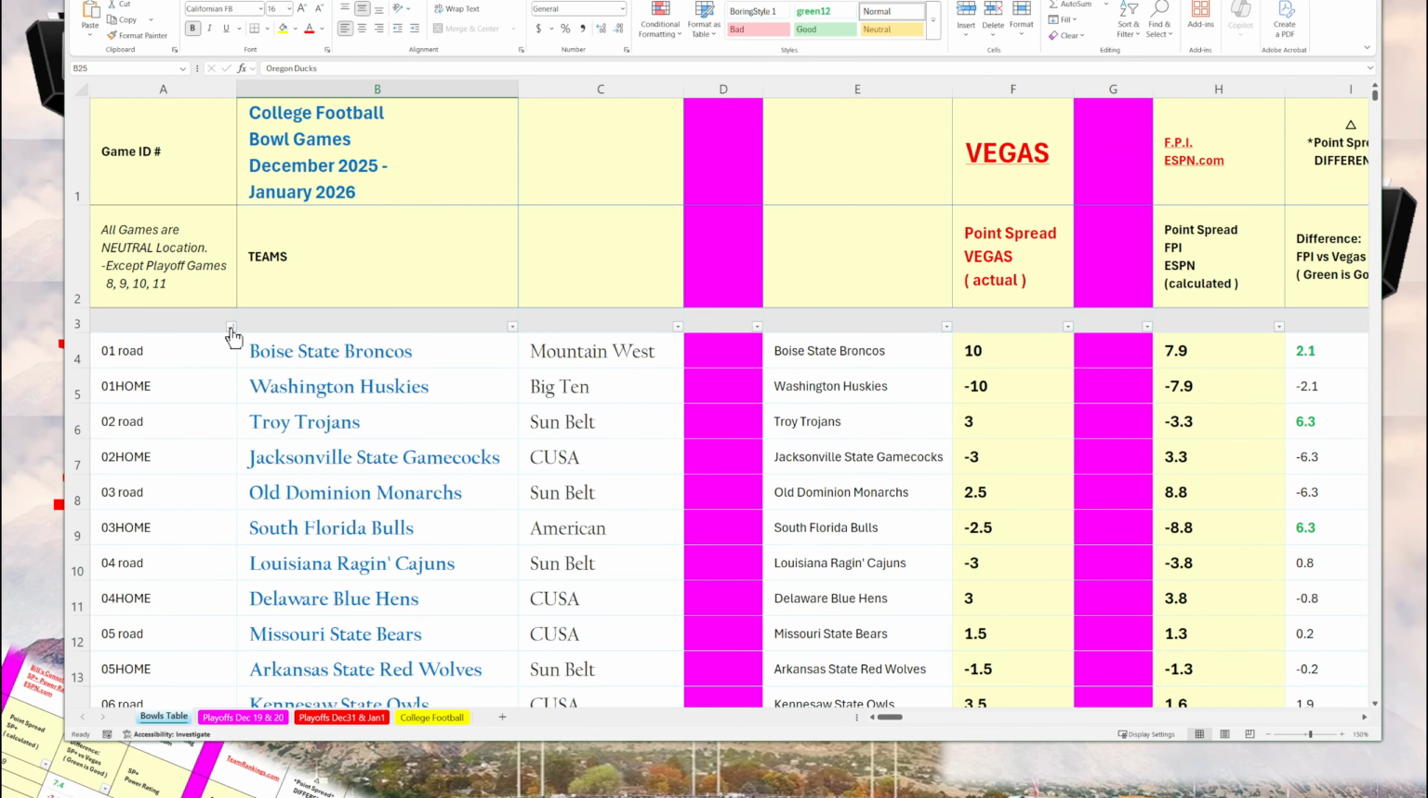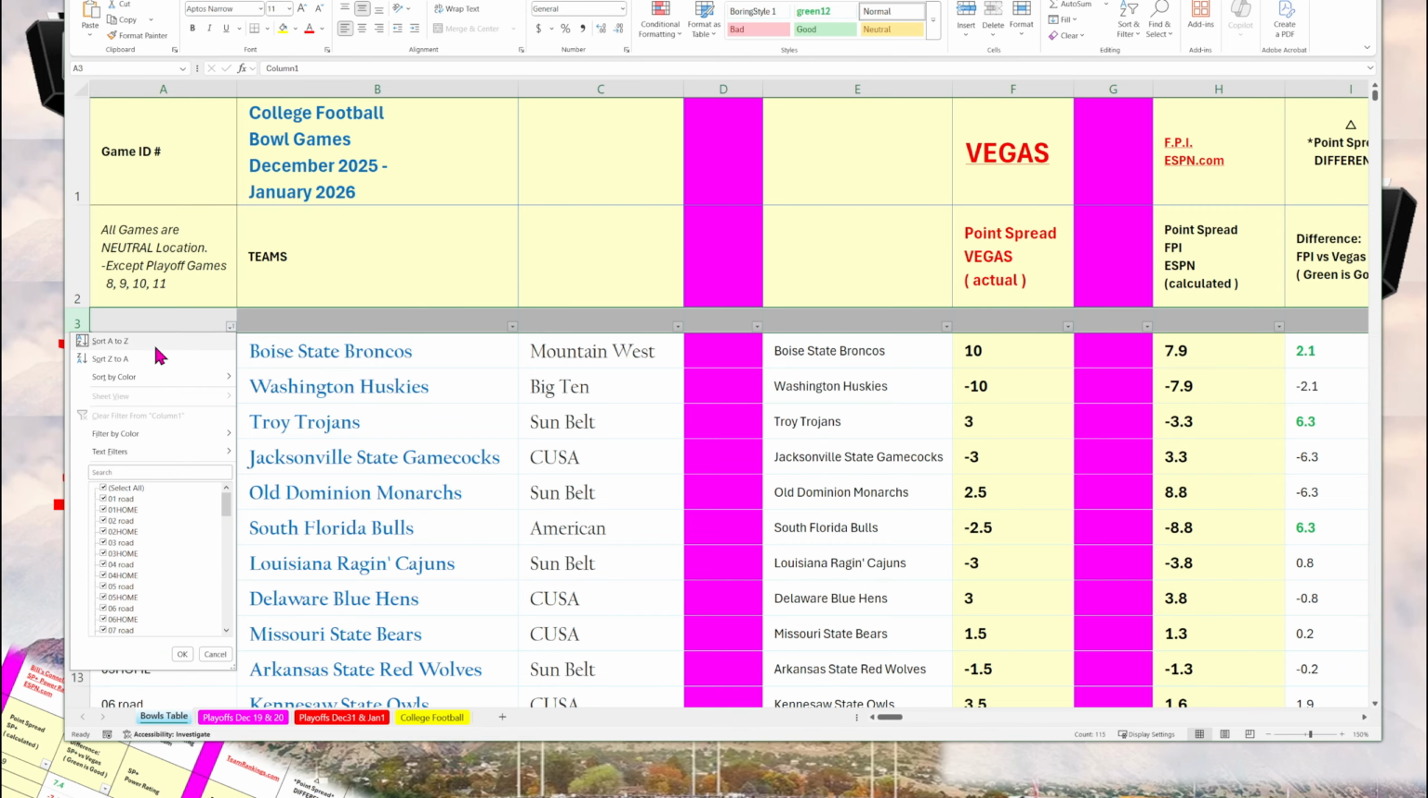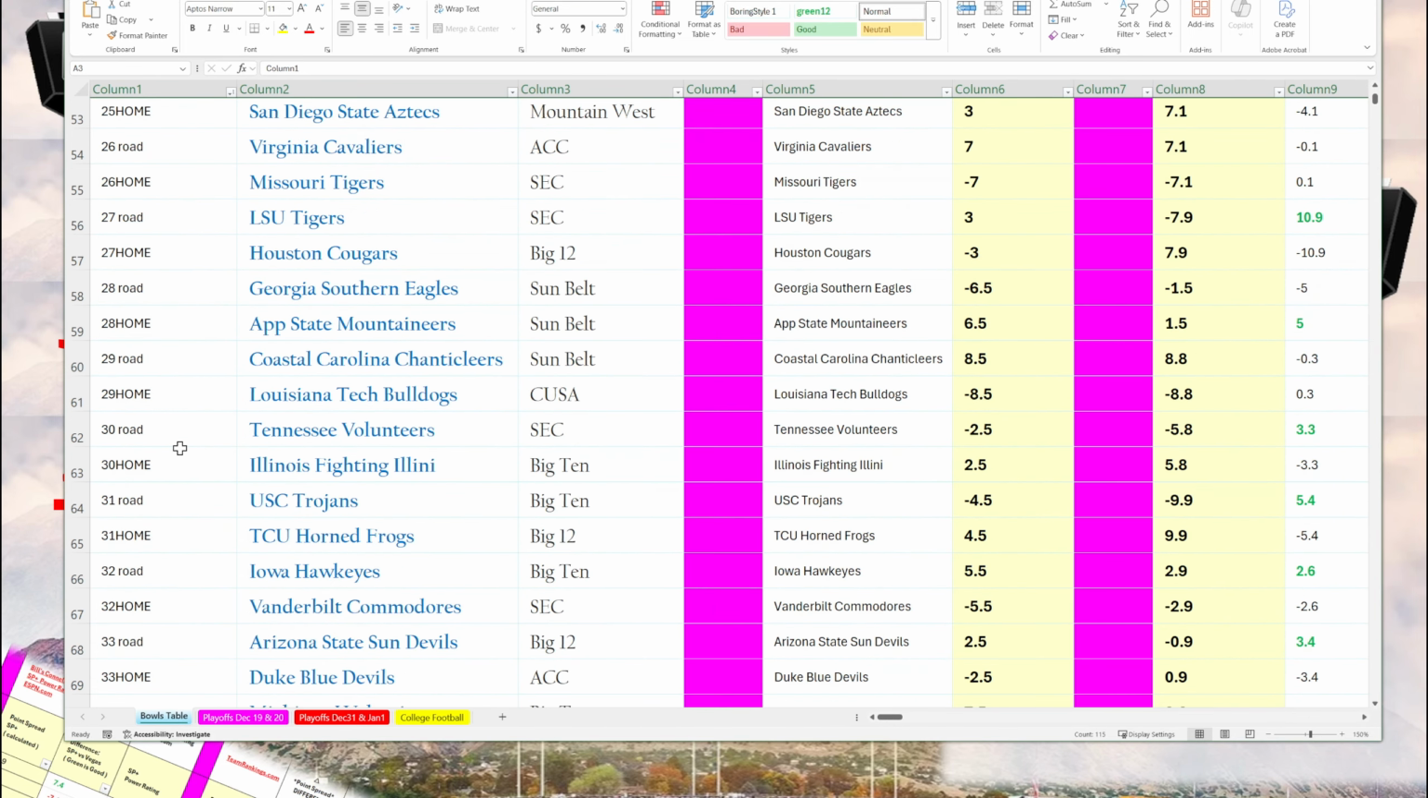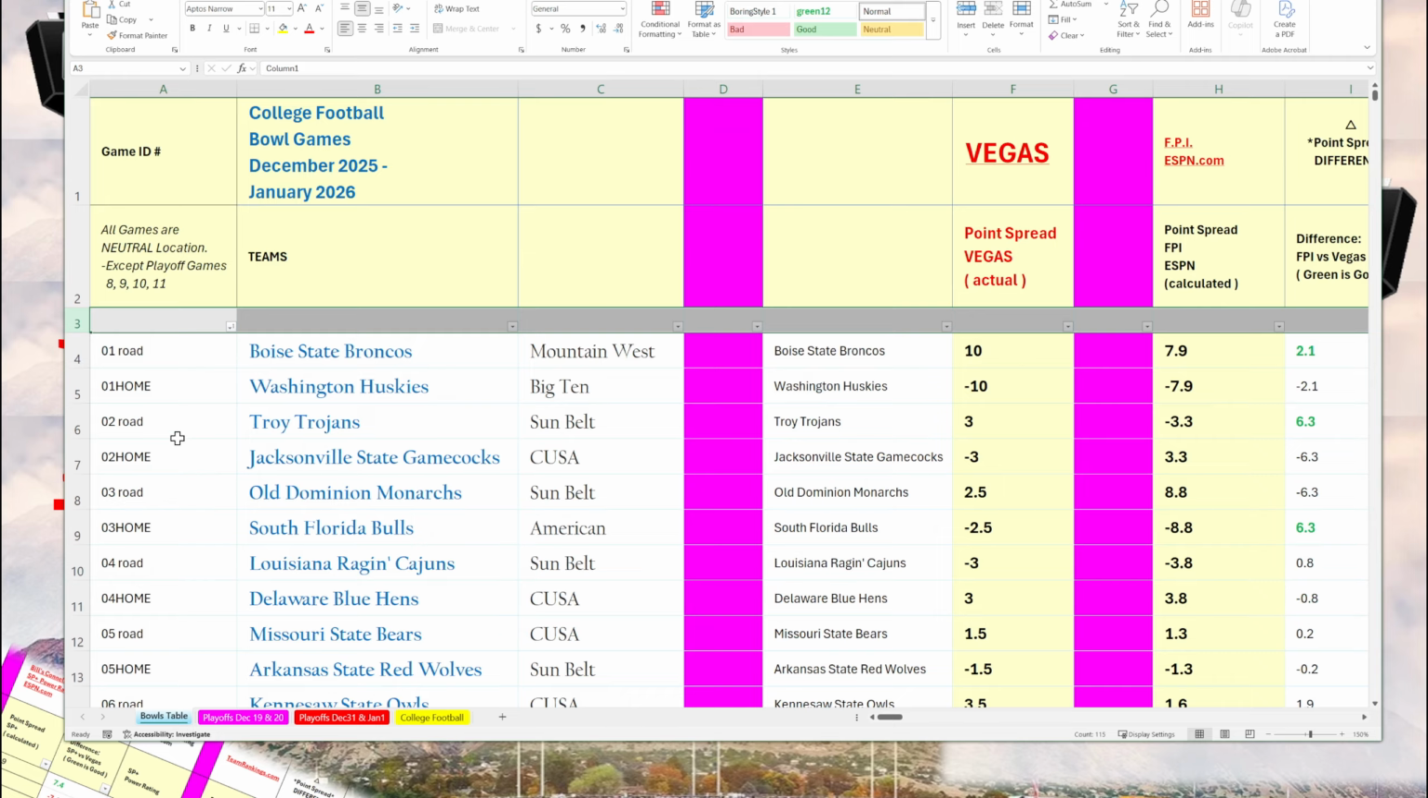So this table serves as an index table. And to reset the table, you can always click in the third row, the triangle here, and sort from A to Z. And it'll sort all these games and reset the table.